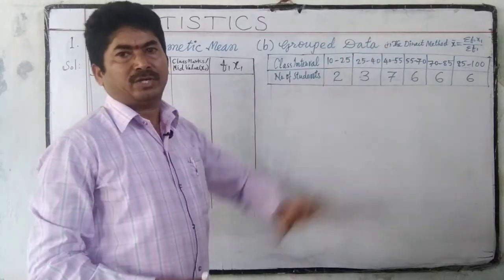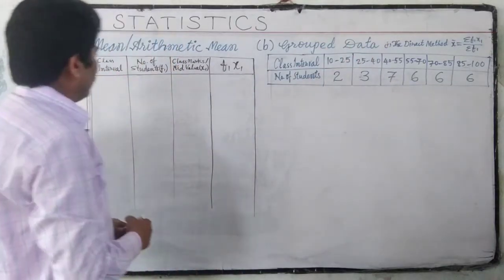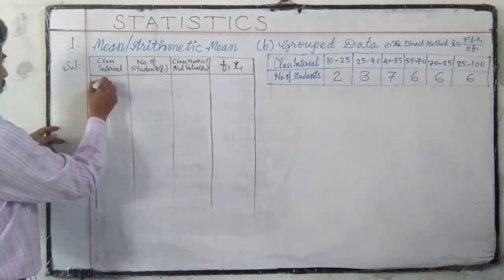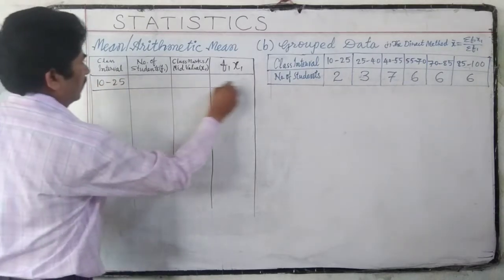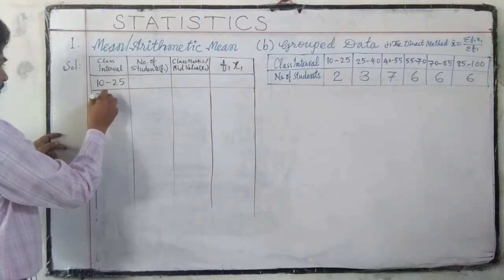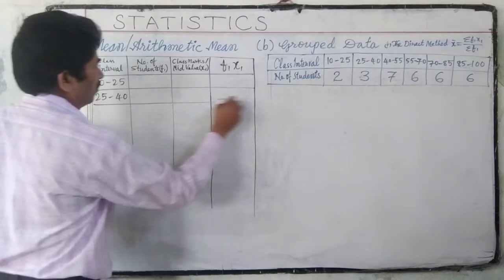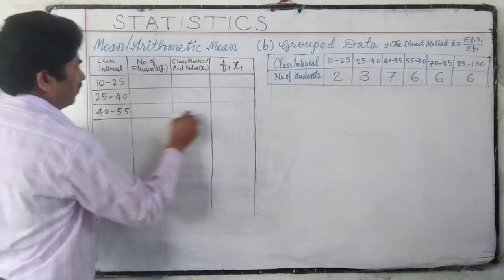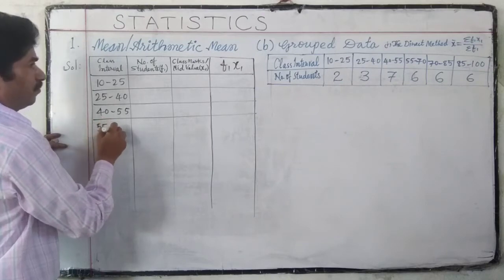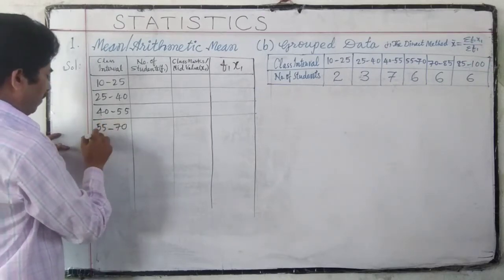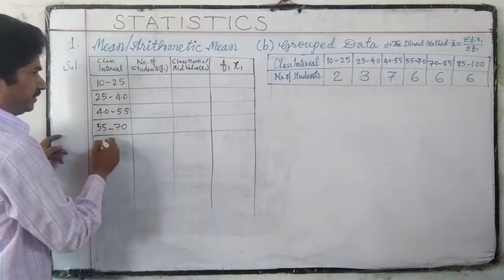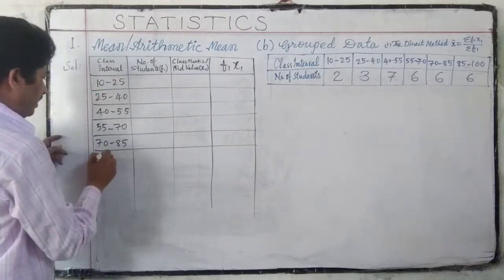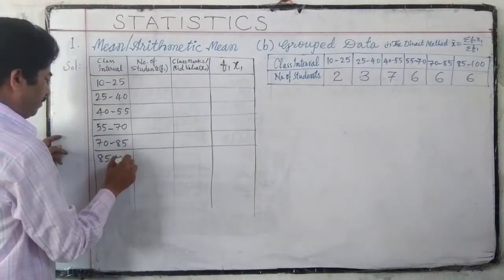First we have to write class intervals: 10-25, 25-40, 40-55, 55-70, 70-85, 85-100.